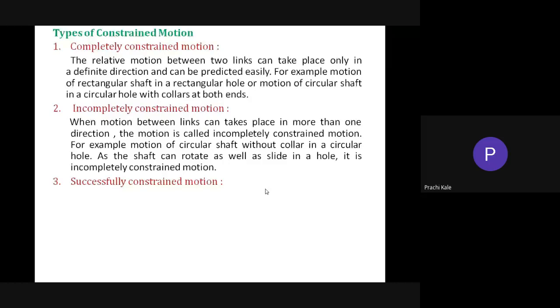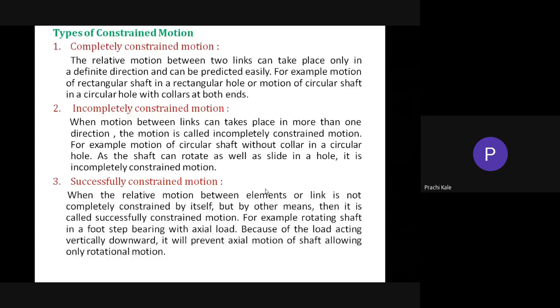For the footstep bearing, we apply force in the axial direction. So that is a successfully constrained motion. This is the constrained motion which is required in order to find the degrees of freedom.